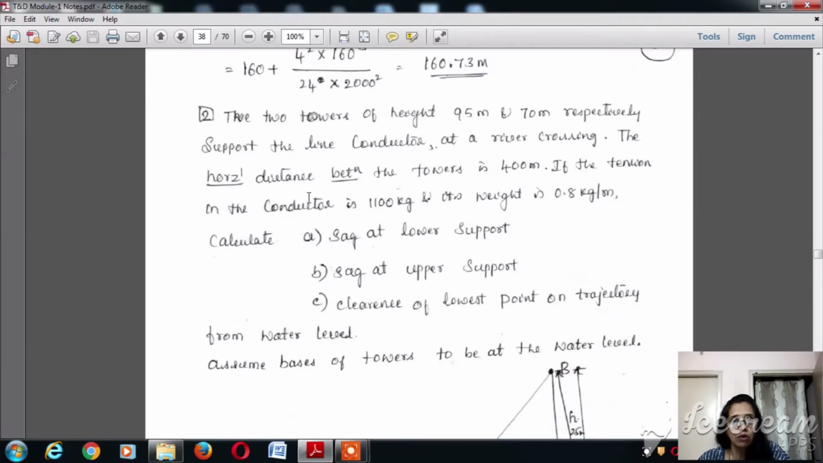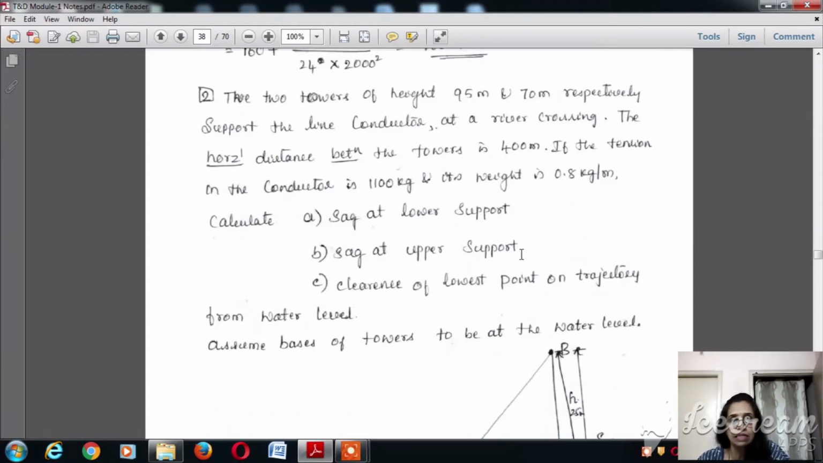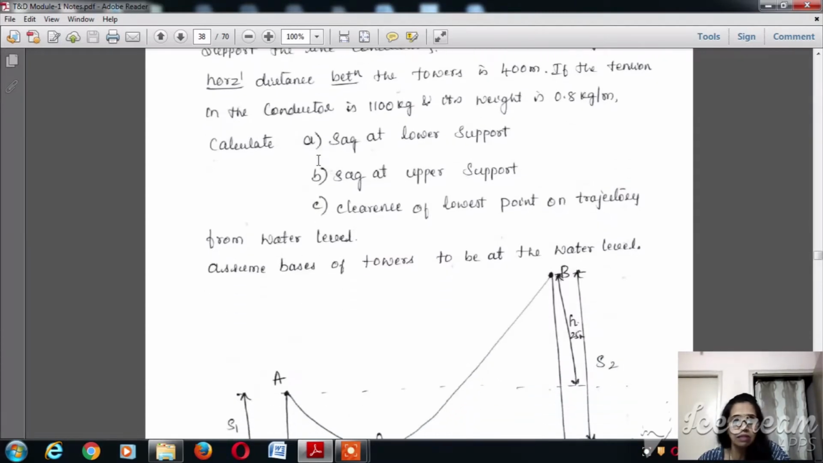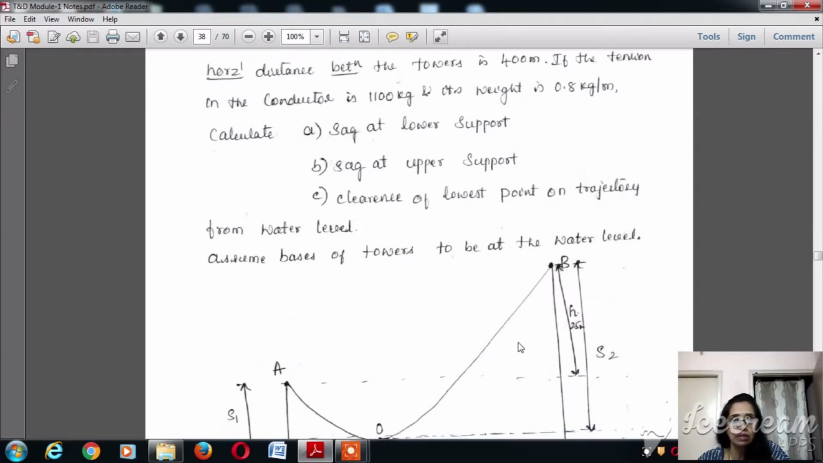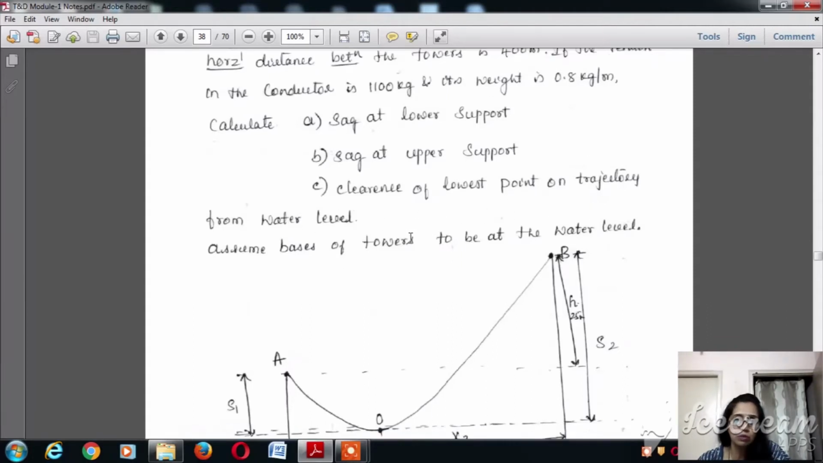Similarly, we have solved many of the problems which are from the university, and one of the problems is that there are two towers with different heights, 95 meters and 70 meters. The horizontal distance between the towers is given as 400 meters, which is nothing but the total span length L, and the weight of the conductor is also given, that is 0.8 kg per meter. So in the numerical it is asked that the sag at the lower support should be calculated, the sag at the upper support should be calculated, and the clearance of the lowest point on the trajectory from the water level should be calculated.